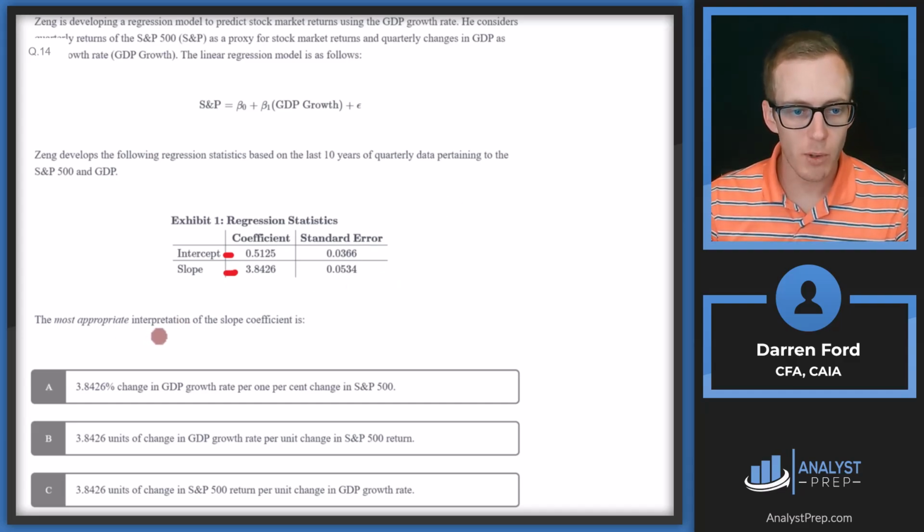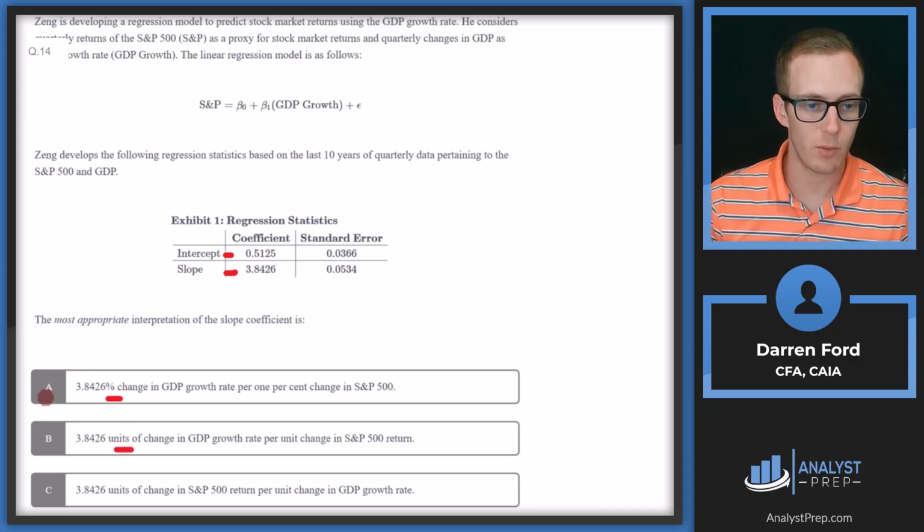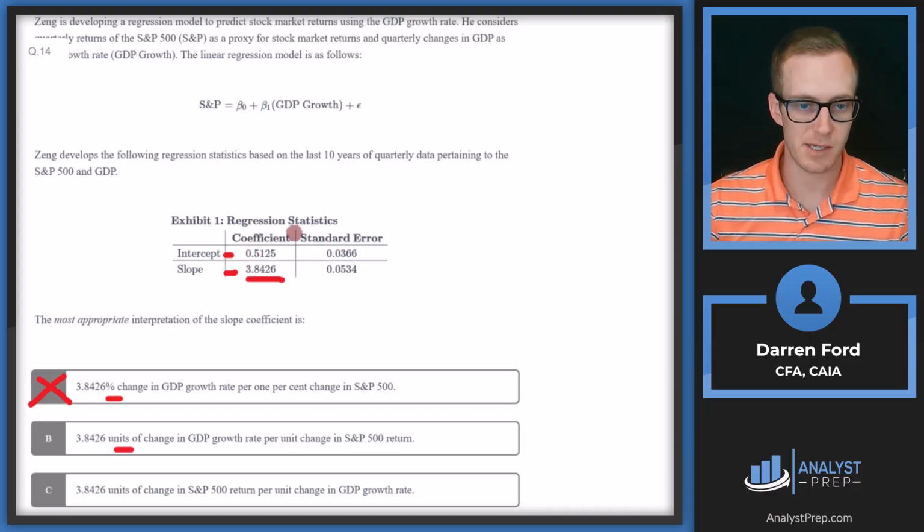The most appropriate interpretation of the slope coefficient is: answer A, 3.8426% change in GDP growth rate per 1% change in S&P 500. B, 3.8426 units of change in GDP growth rate per unit in change in S&P 500 return. So between these two, units of change versus percent change, we're going to be going with units. This isn't necessarily scaled to percentages. Our regression output is going to be based on units.